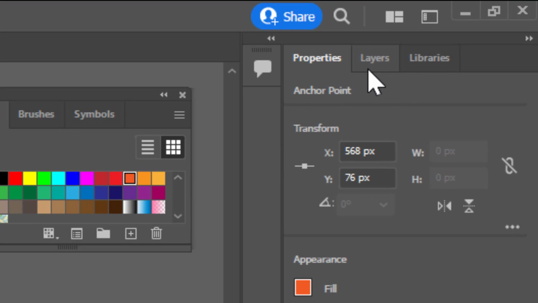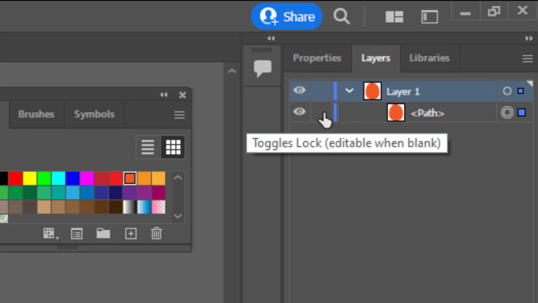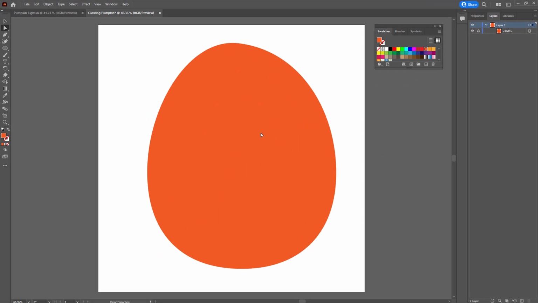Now over here in the Layers panel, I'm going to click right here and open up this little menu, and I'm going to put a padlock right here so I don't accidentally keep selecting the pumpkin, because I'm going to move on to the eyes.